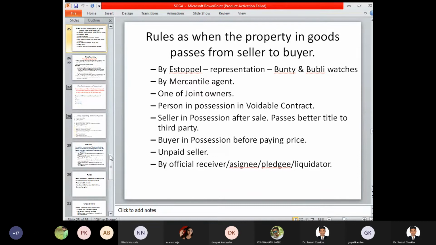By mercantile agent: if any agent has been appointed on your behalf and that particular agent makes a certain payment on your concern, then also at this stage we can identify that a particular property has been transferred from one person to another person.